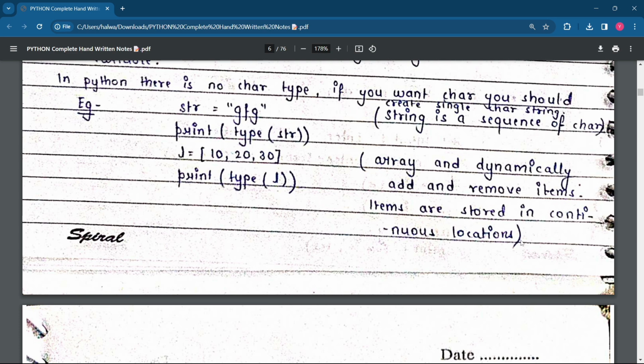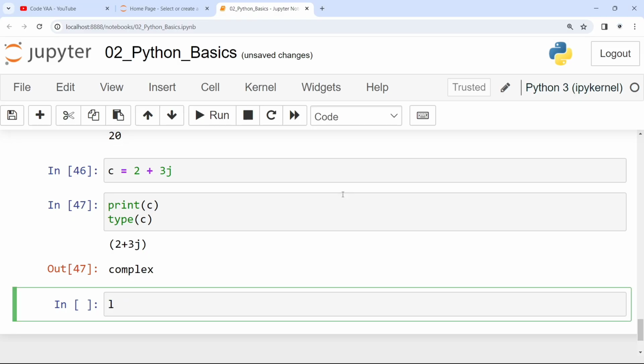If you're not understanding this part, ignore it, because we will be learning it. For example, L is equal to, you called it an array. Okay, no worry. You called it an array, you called it a list. But in Python, please call it a list. Array is a list in Python.